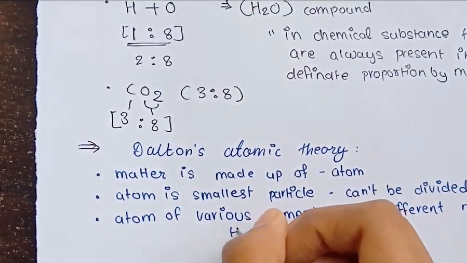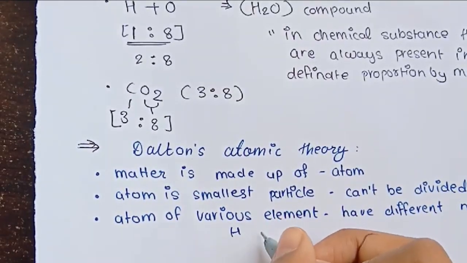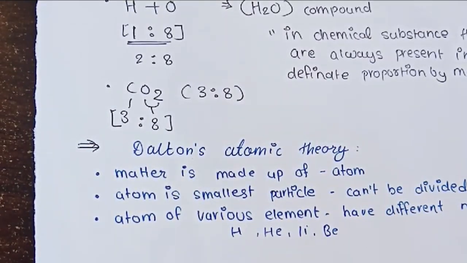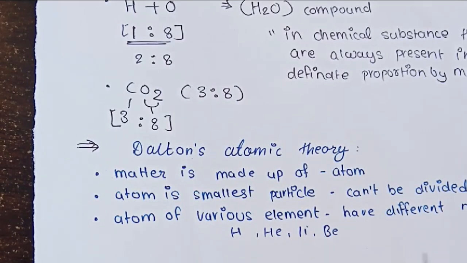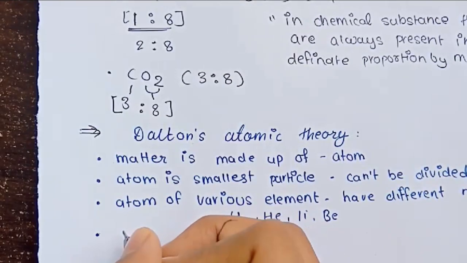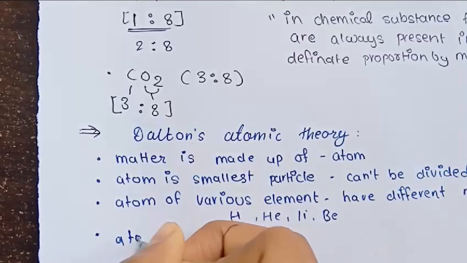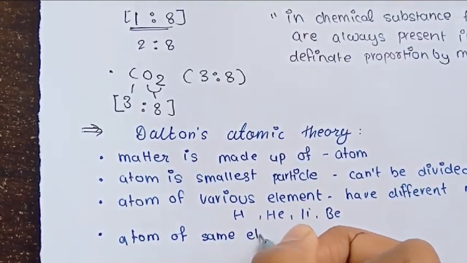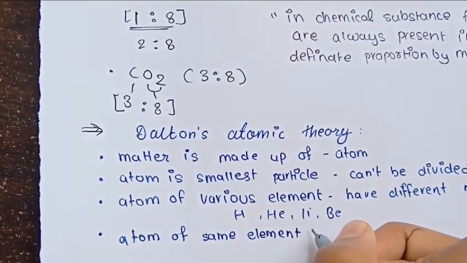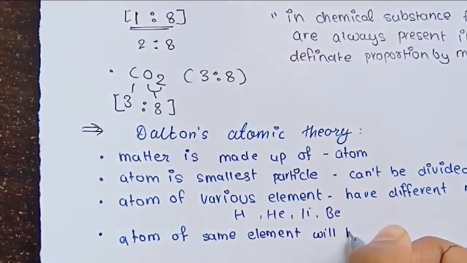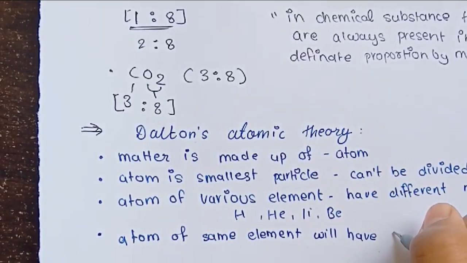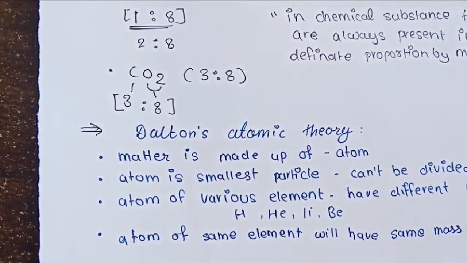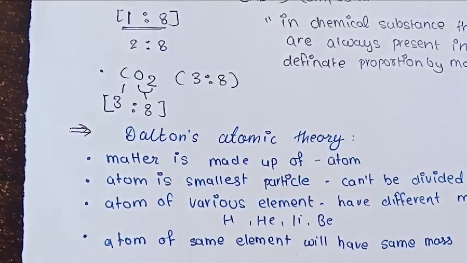Let's say I'm having one element, hydrogen. Various elements: hydrogen, helium, lithium, beryllium, and so on. These all will have different mass. And the second one: atoms of the same element will have the same mass.